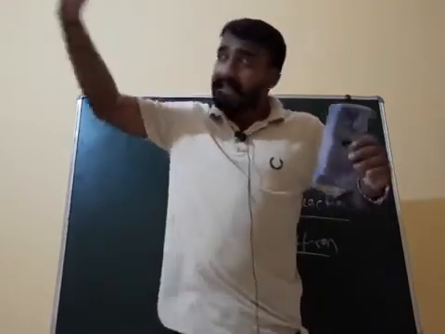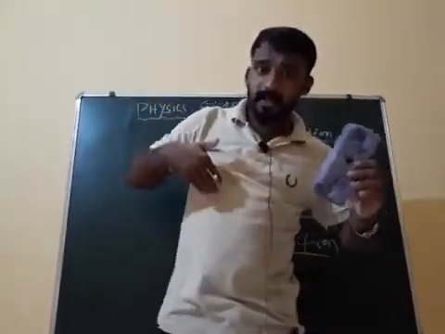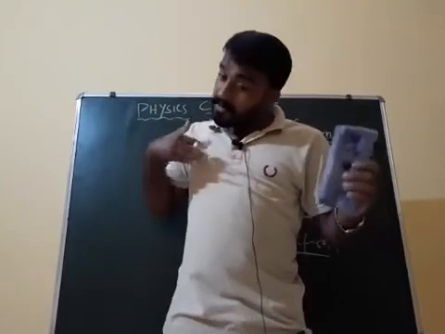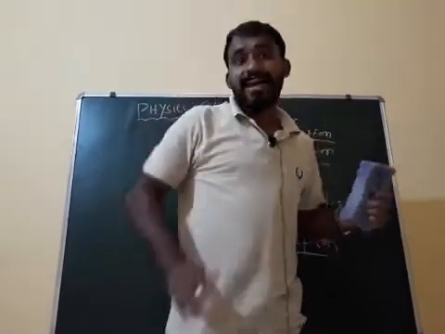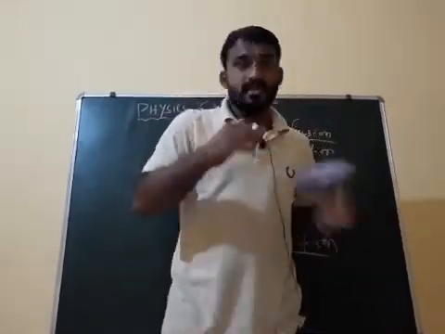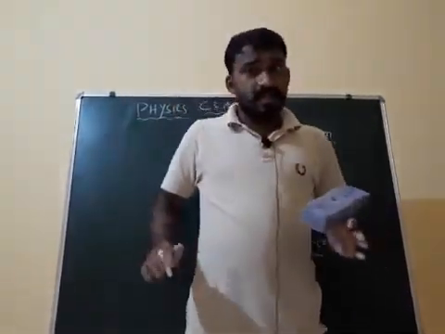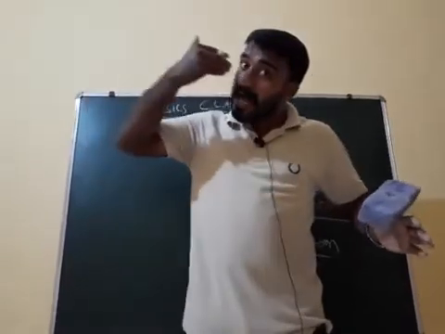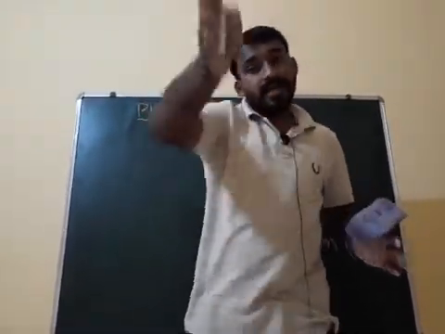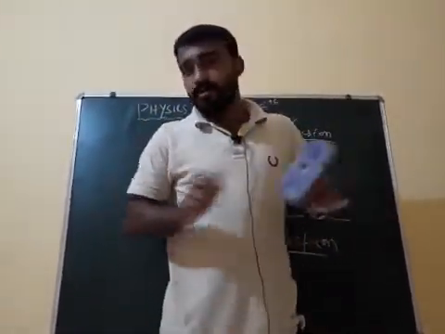Suppose light is coming from a source and falls on me, and from me it moves to your eye, then only you will be able to see me, otherwise you will not be able to. Most of the students think that light is coming from our eye and reflecting. Wrong.